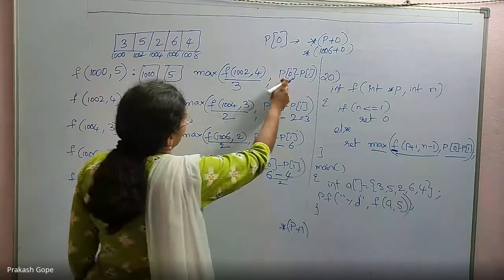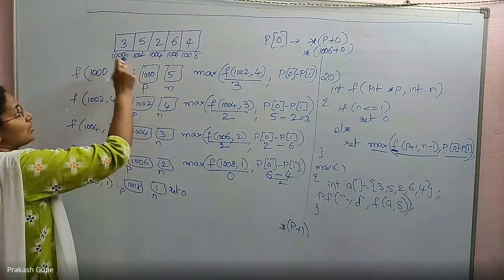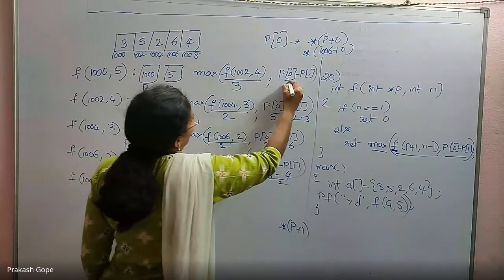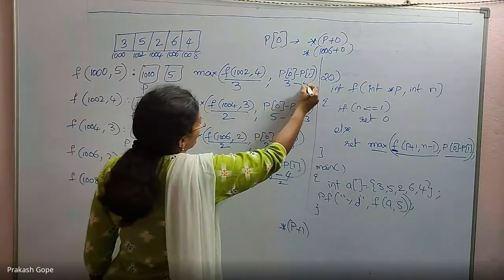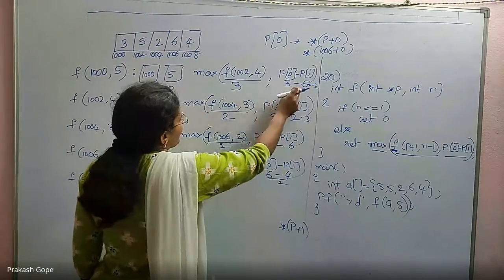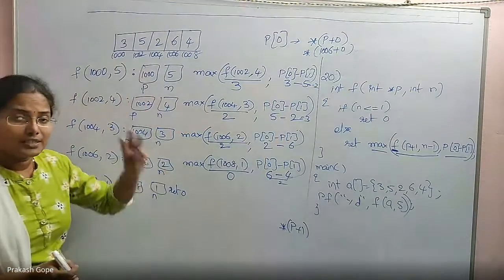Comma. What is P of 0? P here is 1000. So P of 0 is 3, minus P of 1, which is 5. 3 minus 5 is minus 2. Max of 3 comma minus 2 is 3.